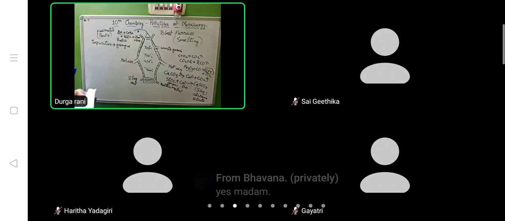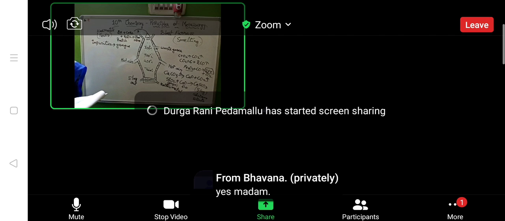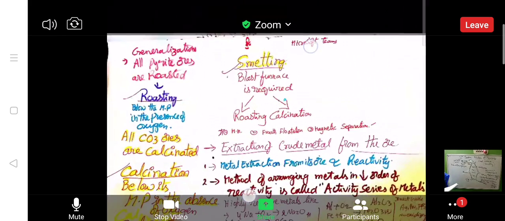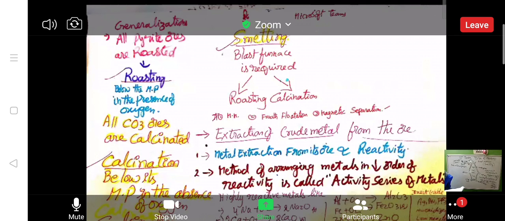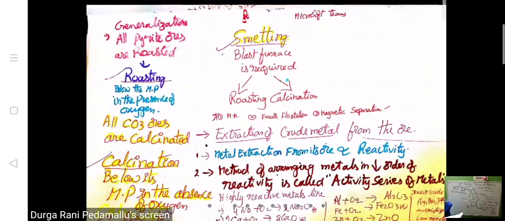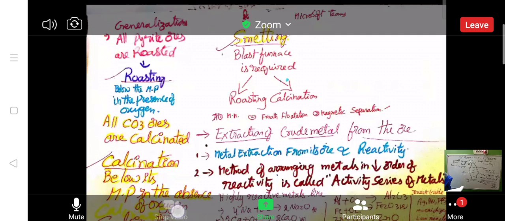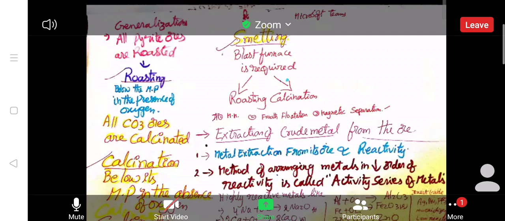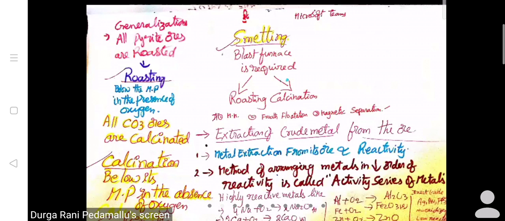Smelting. Is it okay? Once again, the previous slide, once again you see. Here we have discussed until that smelting. Later on, extraction of crude metal from the ore. Extraction of crude metal from the ore.